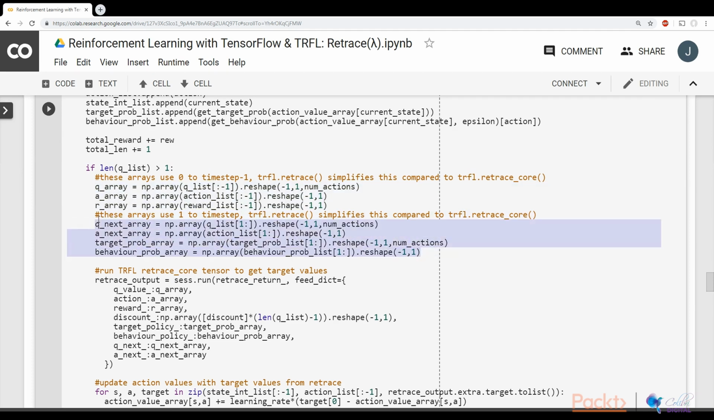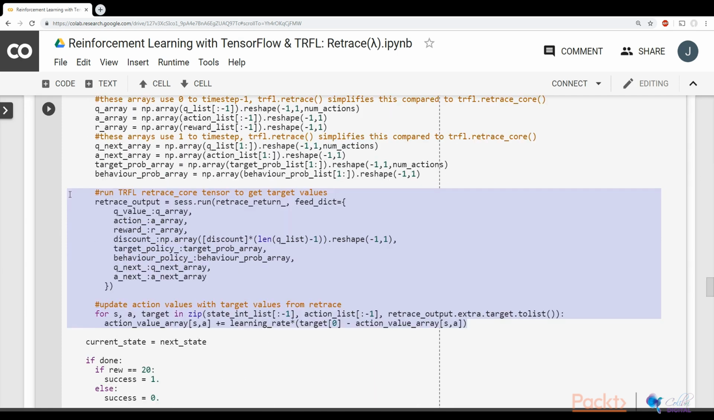These tensors go from 1 to t. Truffle.retrace performs this slicing for you. Here we run the retrace tensor and use the target return. We use this target return to update the Q value array, as we did in the Lambda videos.